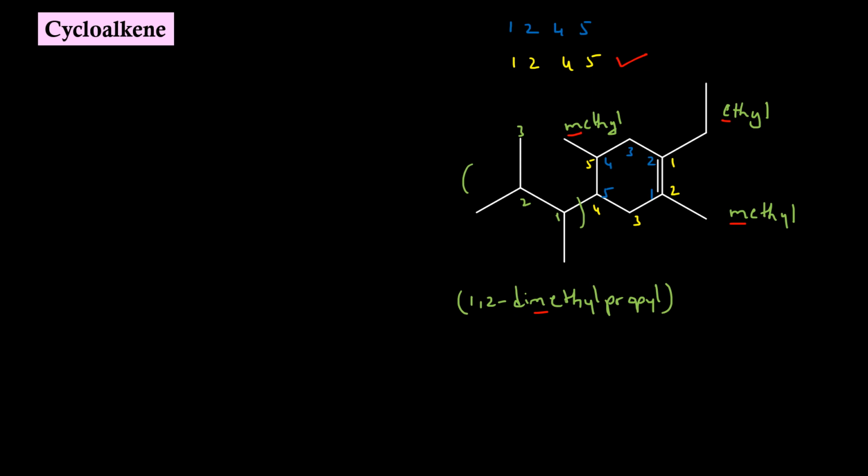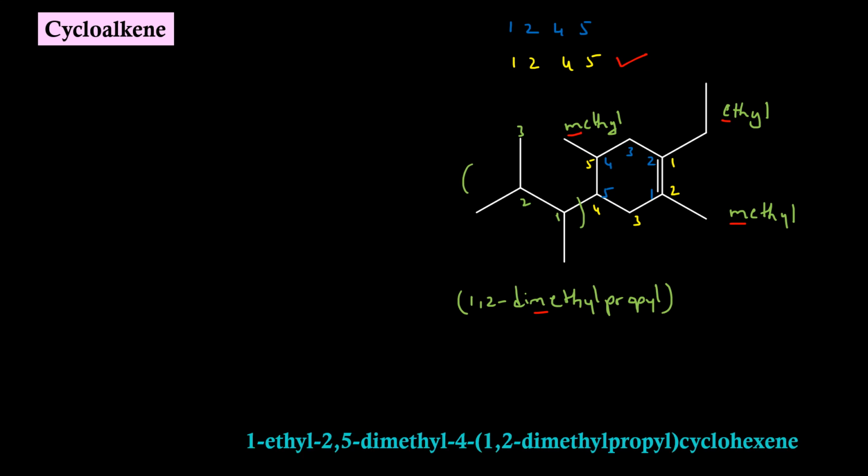So the IUPAC name will be 1-ethyl-2,5-dimethyl-4-(1,2-dimethylpropyl) cyclohex-1-ene, or simply cyclohexene.